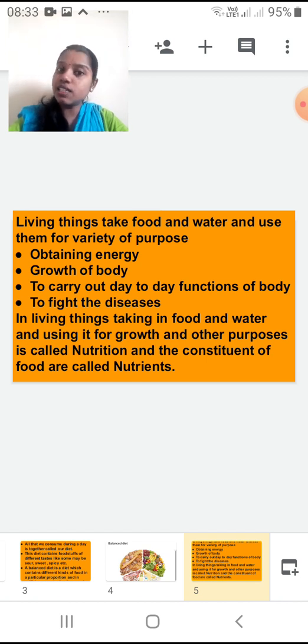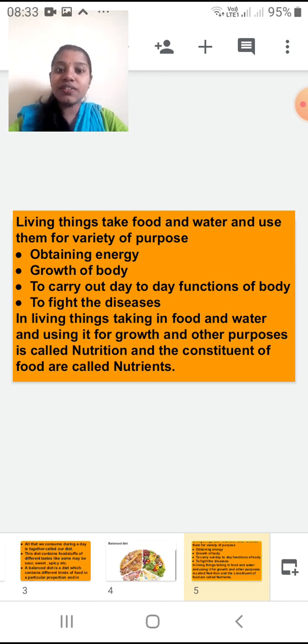And next, to fight the diseases, right? We are suffering from different types of diseases, new diseases are upcoming. To fight against these diseases we should have a good immune system. What is immune? Immune means your body should be very strong, very energetic, so that the disease will not enter you and you will be able to fight with that disease. And I hope all of you are having this balanced diet at home and you are ready to fight any kind of disease, okay.